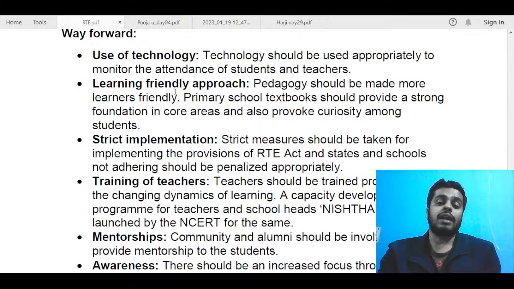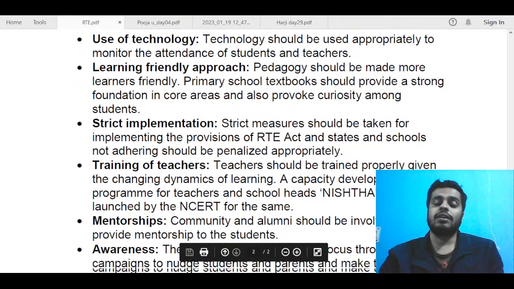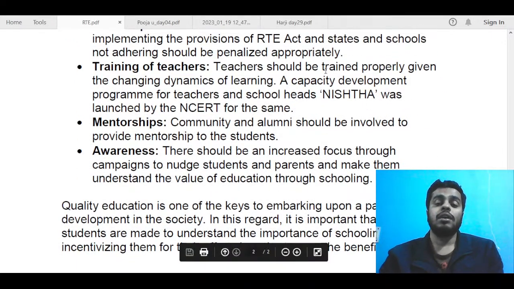Next is about implementation issues. Most of the issues regarding implementation are related to the administration of schools. So it should be made sure that the act is implemented strictly. Next is about training of teachers. For this, recently, a scheme called Nishtha was launched. This was about holistic teacher training. It was launched by NCERT. So you can mention that scheme. That will be a good value addition in this answer. So you can talk about that.